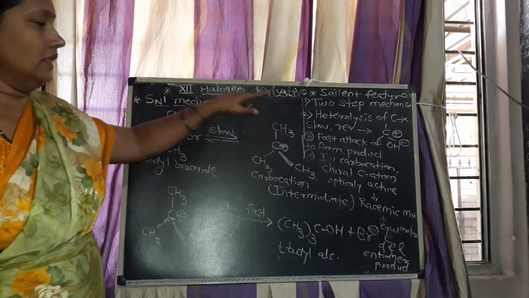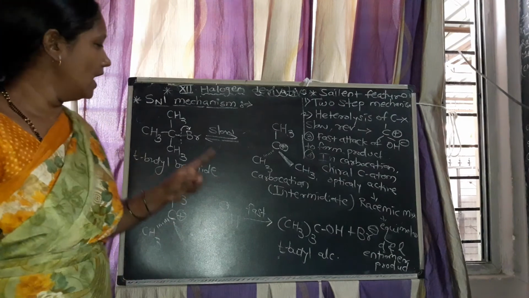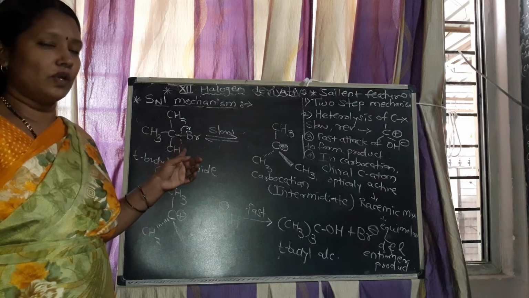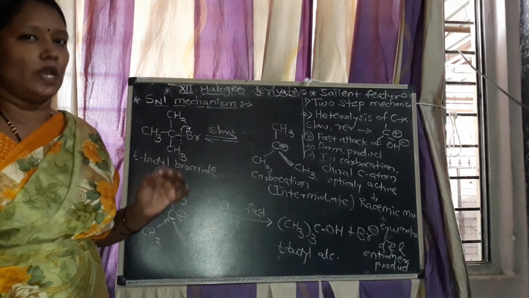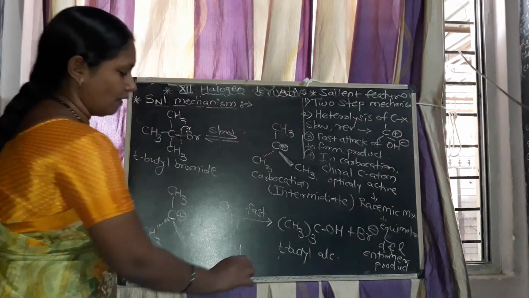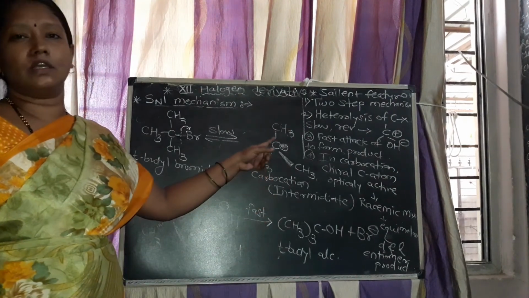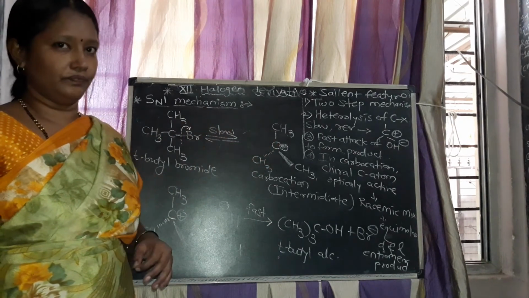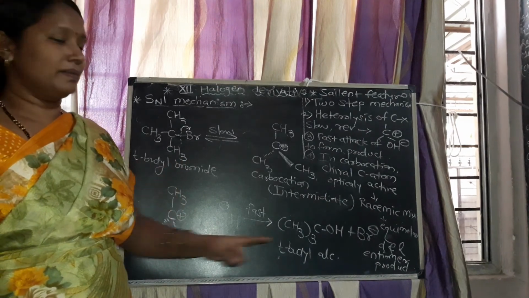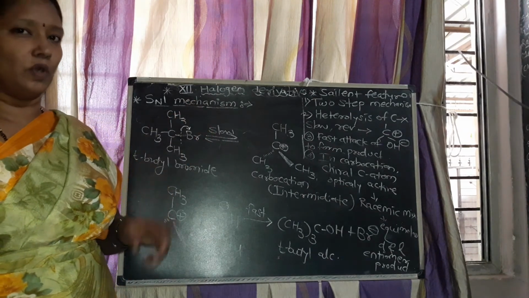Therefore, students, these four salient features are present. First one, it is a two-step mechanism. Second, heterolysis means the breaking of the C-X bond to form the carbocation. This is the first step. It is the slow and reversible step. In the second step, the fast attack of the nucleophile forms the product. Next, in carbocation, the chiral carbon atom is optically active, so it forms the racemic mixture. Racemic mixture means it forms the equimolar D and L enantiomer products.